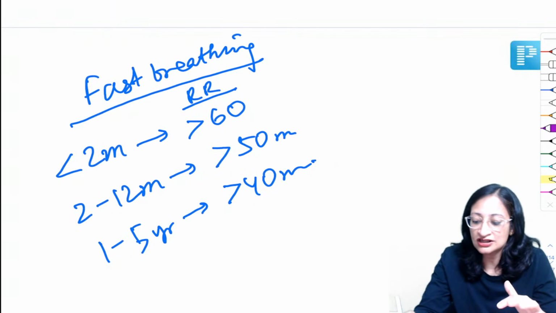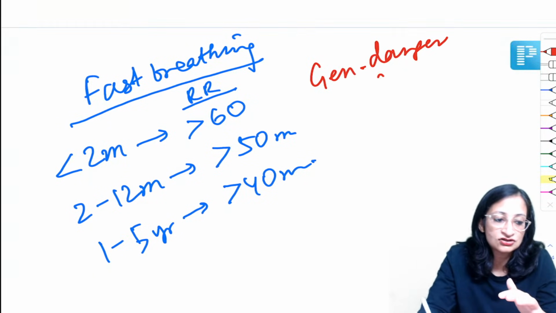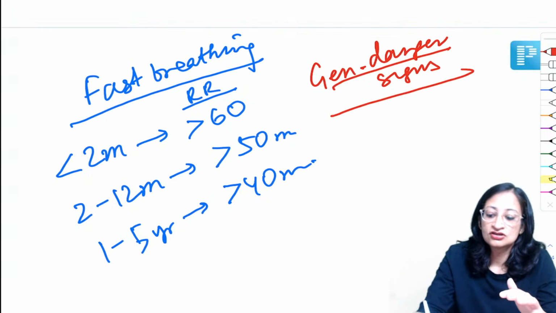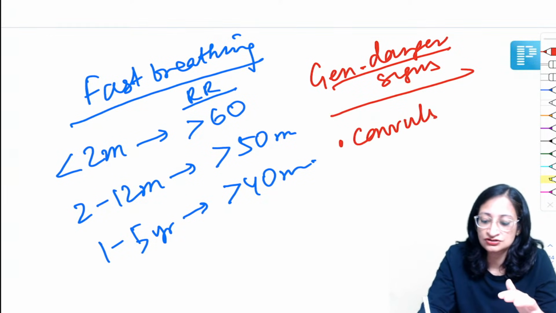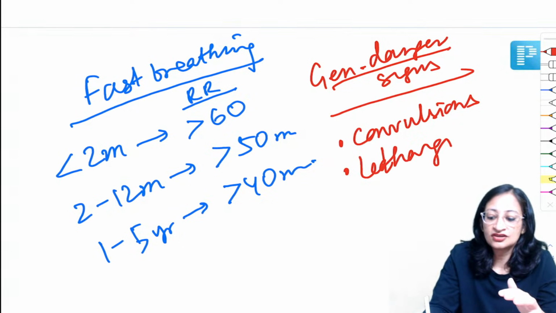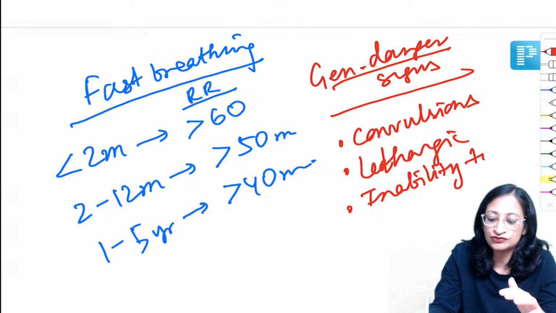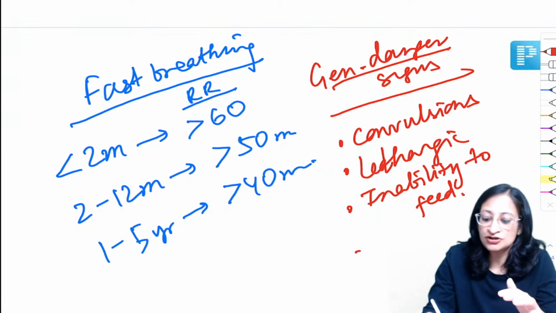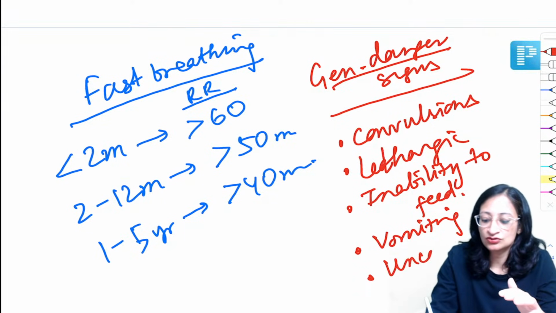And what are the general danger signs that you have to look for? So one is if the child is having convulsions or seizures, if the child is lethargic, inability to feed, the child is not able to feed, persistent vomiting, or an unconscious child.